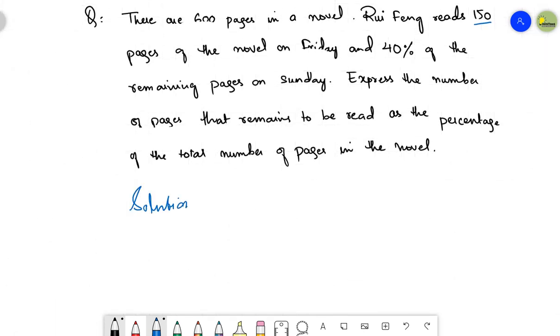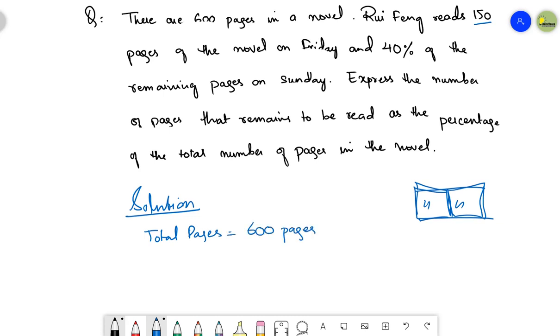Solution. Okay, let's suppose I have a novel. This is my novel and let's have some of the pages in the novel. So at the very first, the total pages present in the novel were 600.